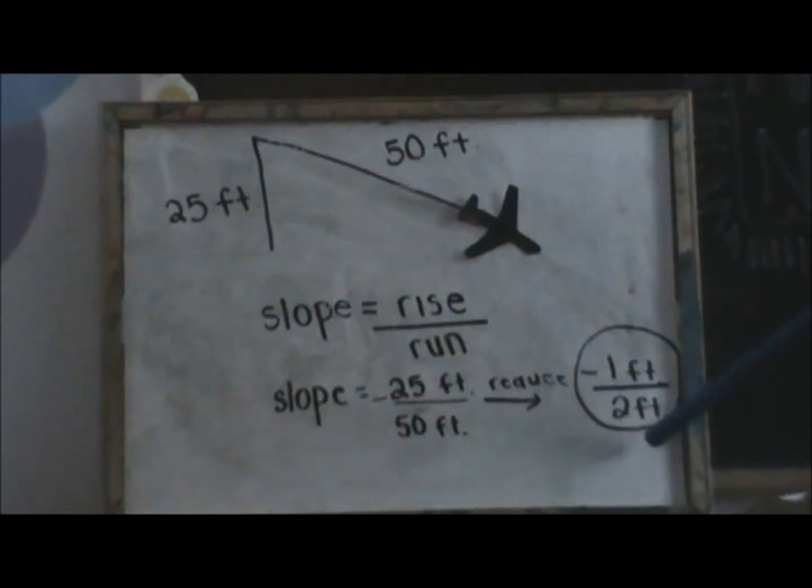Are you serious? The slope that the plane is traveling is -1 feet over 2 feet because... pirate. What? Pirates don't fly ships.